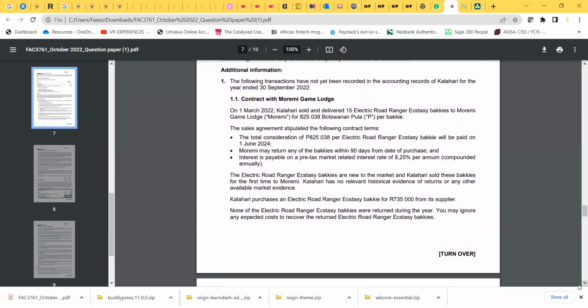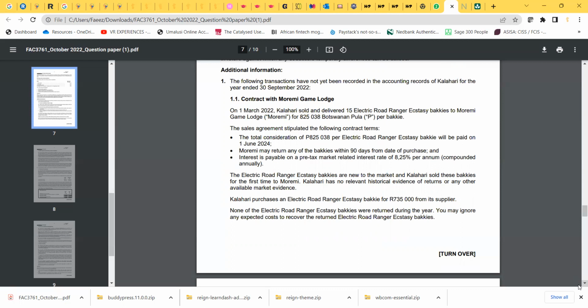Okay, so now we're going to do additional information. We're only going to focus on additional information number 1, which is 1.1 and 1.2, dealing with IFRS 15. So they say the following transactions have not yet been recorded in the accounting records for the year ended 30th September 2022. So that means our financial year end is 30th September 2022. So we're running from 1 October 21 to 30 September 22. So 1.1 is a contract with Moremi Game Lodge. So on 1 March 2022, okay, so remember our financial year, 1 October 2021 to 30th September 2022.